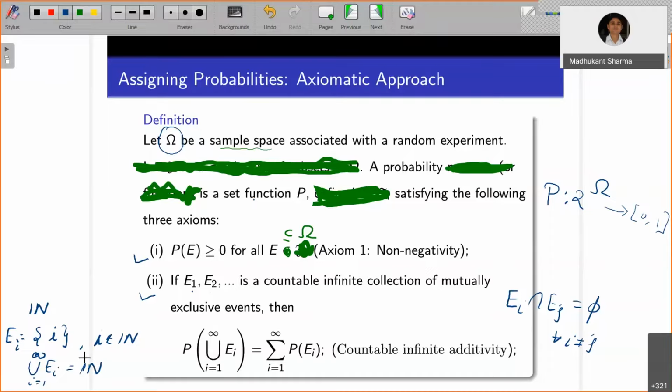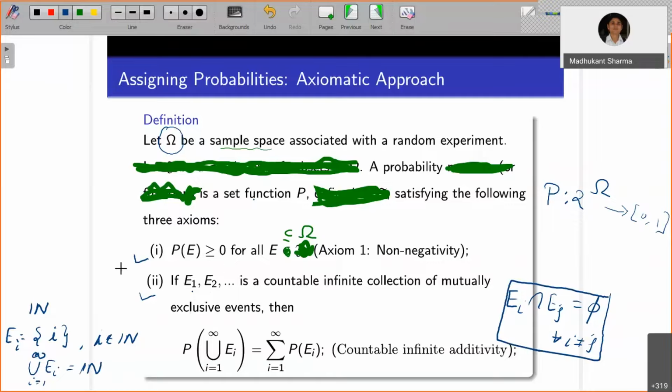If the union is the full sample space, then we say these are mutually exhaustive. And if they are also pairwise, meaning you take any two events, E_i and E_j, and they are mutually exclusive, then you say these are mutually exclusive and exhaustive events.